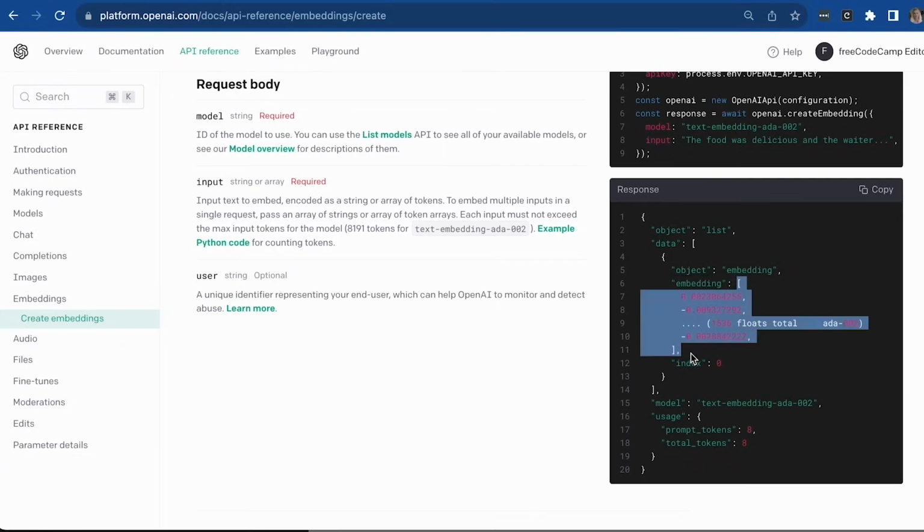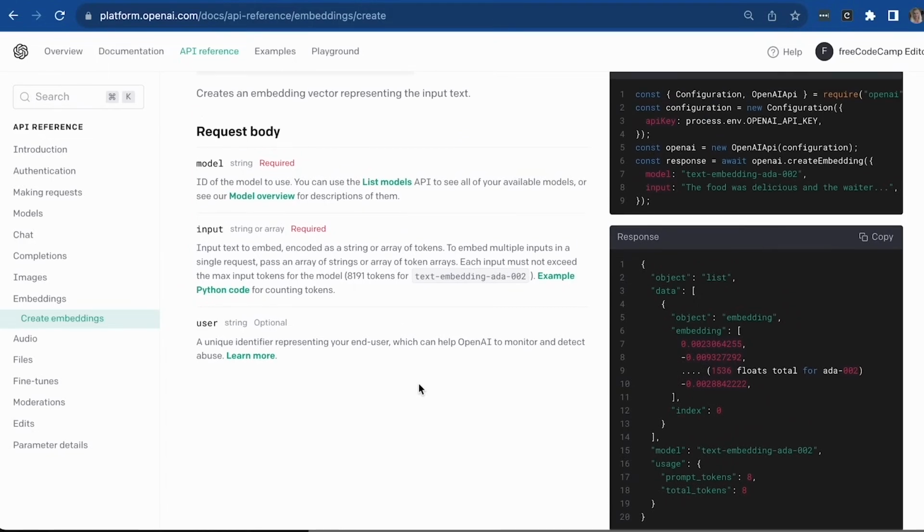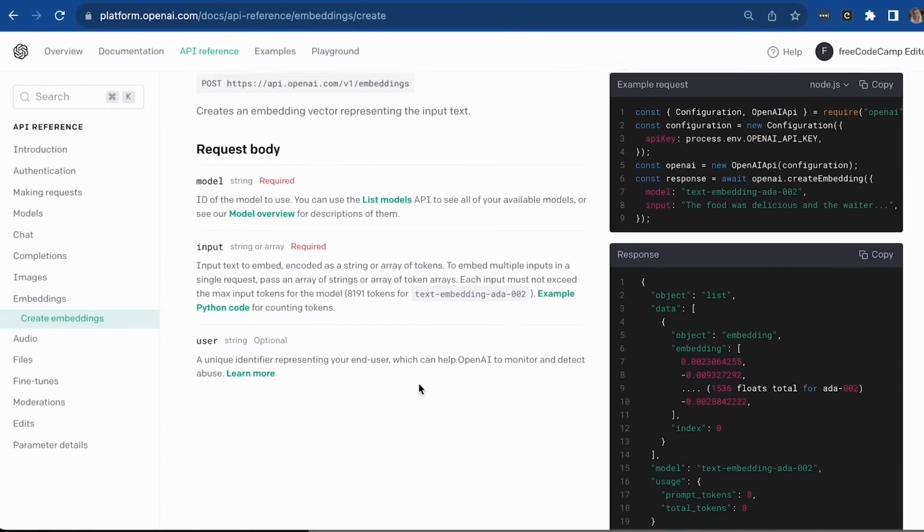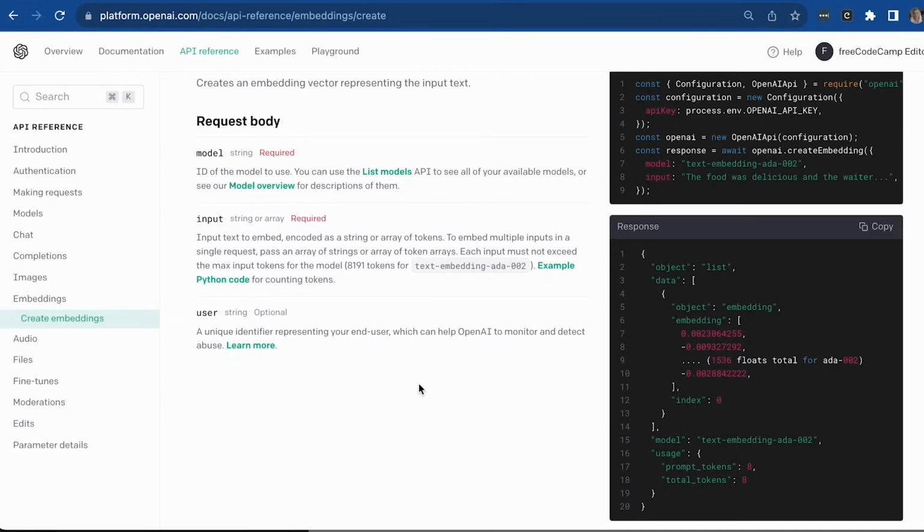It's an array made up of numbers, and a lot of these numbers, okay? So not just these three, this does spill out, and this will be a very, very long array of numbers that will give you the semantic meaning of whatever text you pass through. Okay, so please have a go at playing around with this API in order to create your own text embeddings and compare them against other text embeddings in order to find similar text.